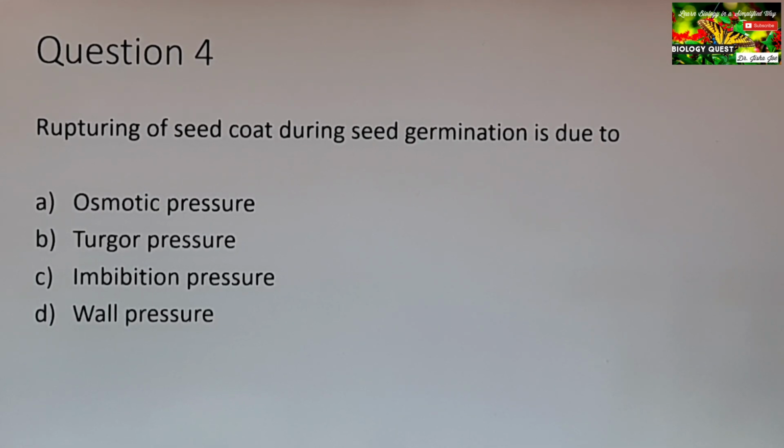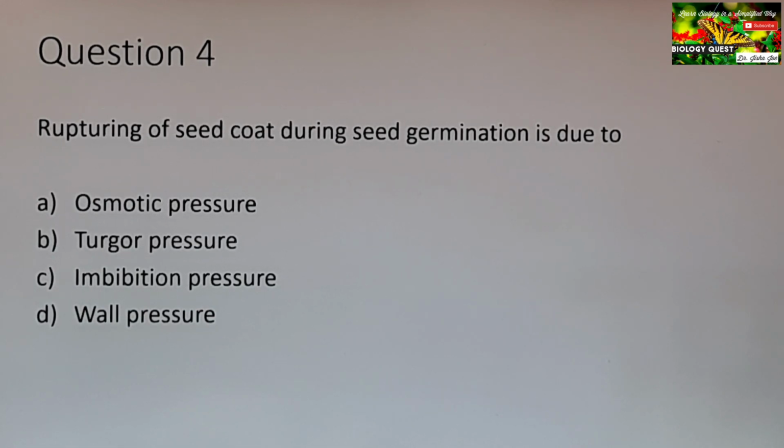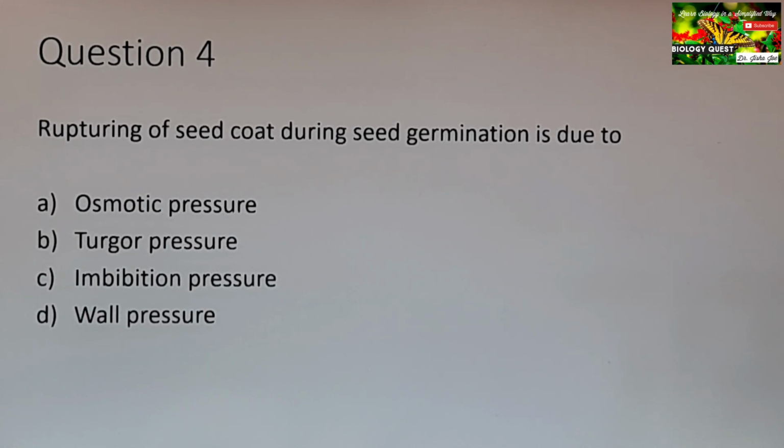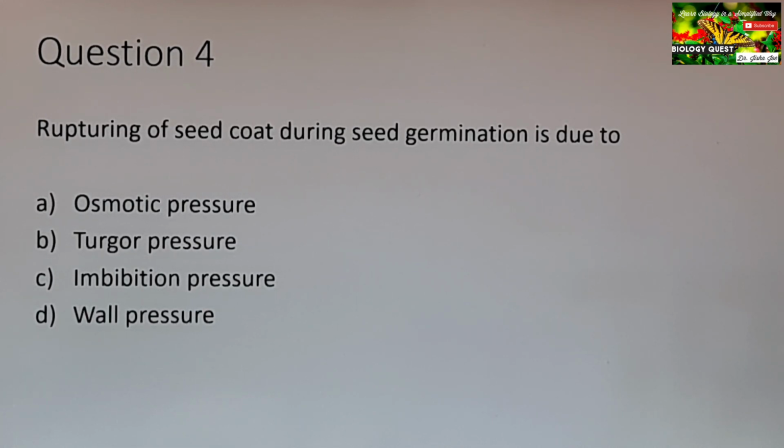Turgor pressure occurs in a turgid cell. When the cell is completely turgid, the pressure exerted by the cell contents on the cell wall is called turgor pressure. Imbibition pressure is the pressure developed as a result of imbibition. We know what is imbibition.